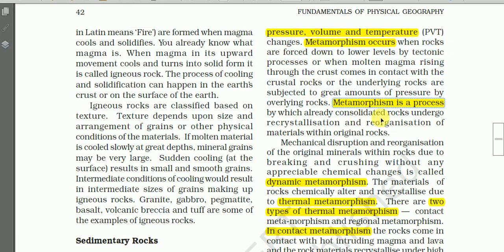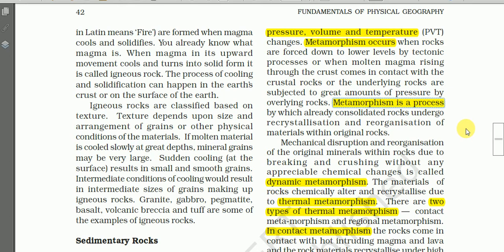Metamorphism is a process by which already consolidated rocks undergo recrystallization and reorganization of materials within the original rocks. So this is the meaning of metamorphism. Already consolidated means already formed rocks, and recrystallization means new crystals are formed again.